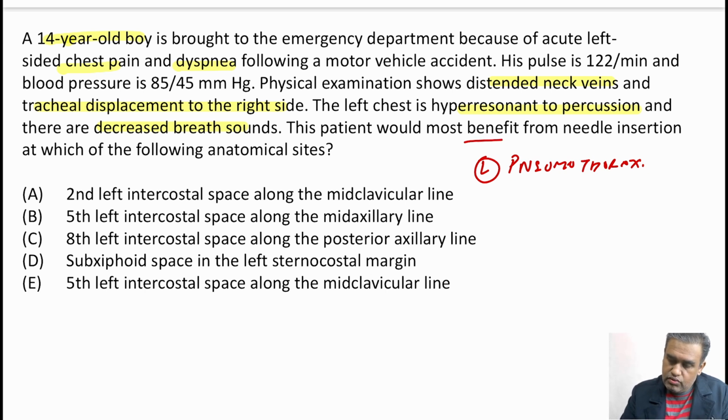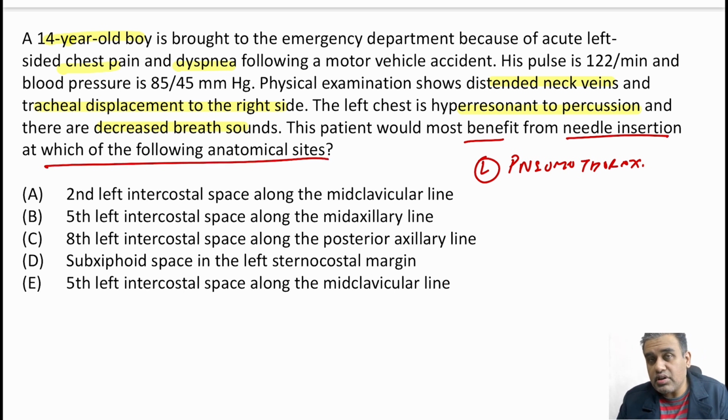The patient would most benefit from needle insertion at which of the following anatomical sites? Obviously, you have to take the air out because it's going into tension pneumothorax, going to dyspnea. Slowly, it will go to cyanosis. There is so much air accumulating in the left pleural cavity. You have to take the air out. So, do a needle insertion at the upper part of the pleural cavity. Air will gush out, and instant relief to the patient.